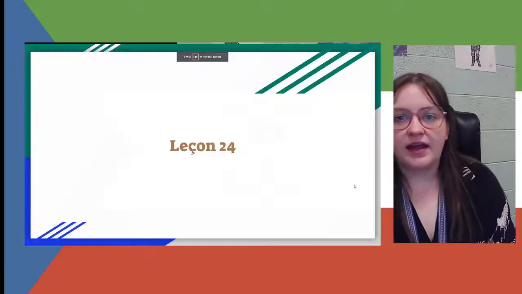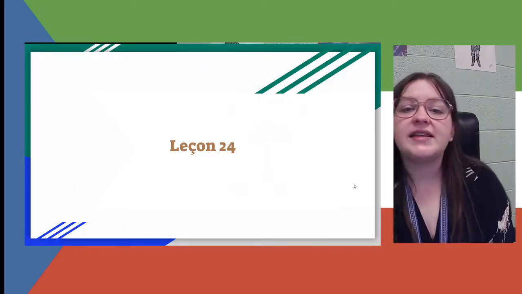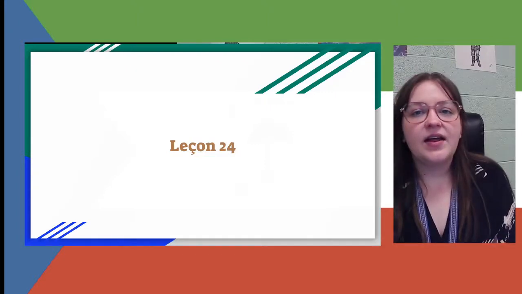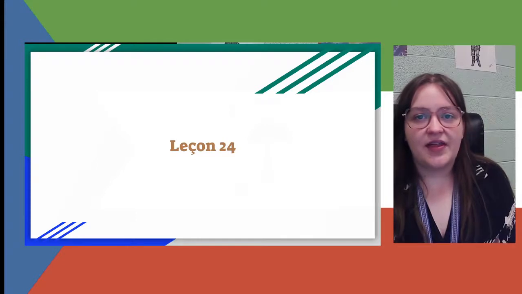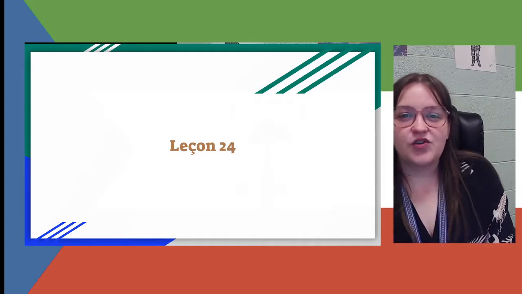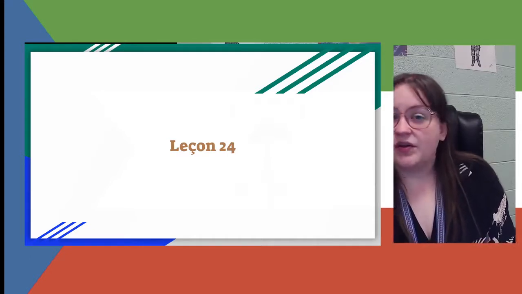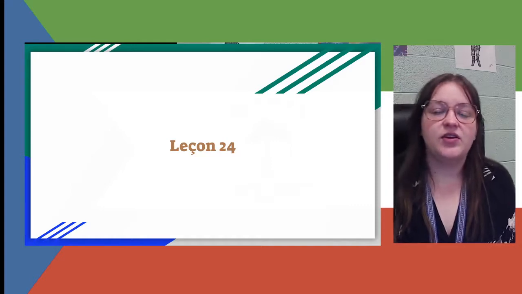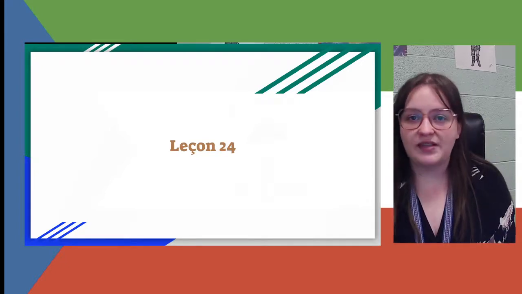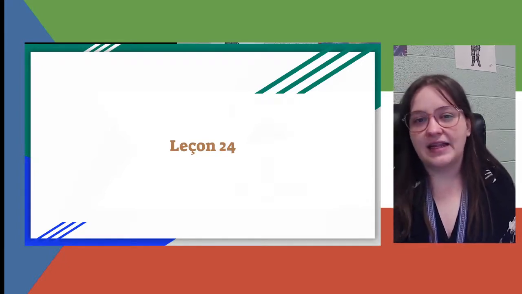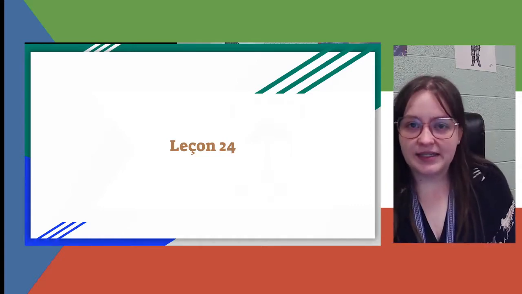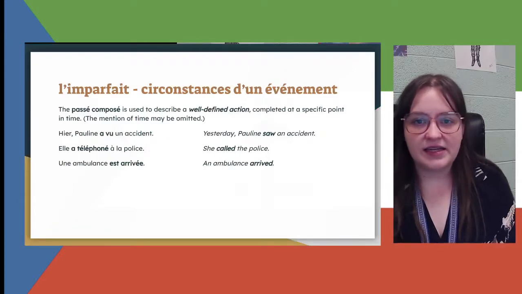Today we are starting and finishing lesson 25, which is our last lesson in Unit 6. So we'll have a quiz and then a test coming up after this. And in this video, we are going to look at the last reason or circumstance that you use the imparfait. We've already talked about two. We've talked about using the imparfait for actions that were ongoing in the past, progressive actions, and for states of being, right? How you were. So we're going to look at one more today, and that is circumstances of an event.